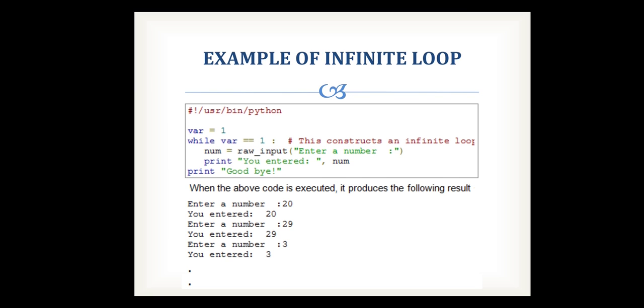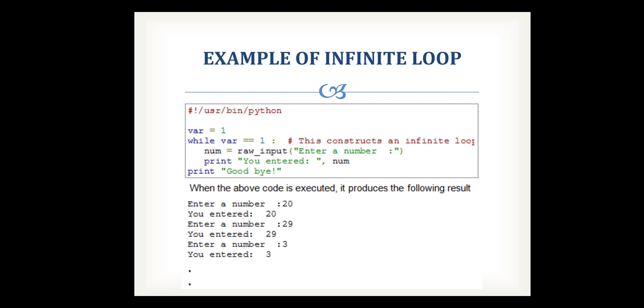For an example of an infinite loop, here we assign the value 1 to a variable. While the variable value is equal to 1, it takes a number from input, and it directly prints you entered this number, printing the value of that num variable. If this loop were to exit, then the next statement, goodbye, would be printed.